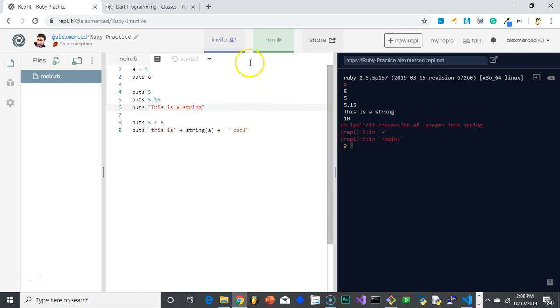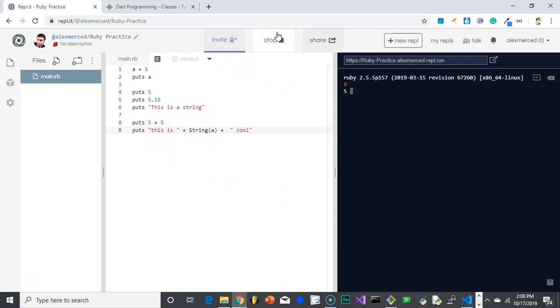Okay, so this is a string. Let's see here. Does this work? Nope. Did you mean string? Do I need to capitalize it? Let's see. Yes. Okay, so you have to capitalize it to typecast. See, that time it worked. I actually want to put a space here. See, this is 5, cool. So by running this function with a capital S String, I can convert that number into a string to concatenate. Cool. So we're learning things.